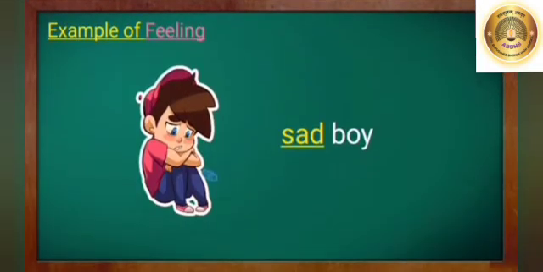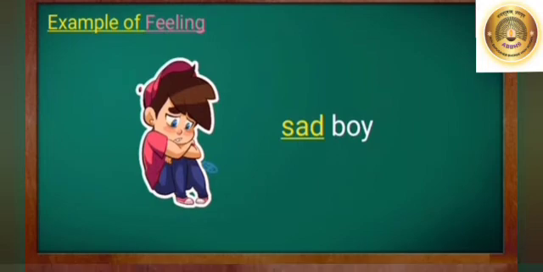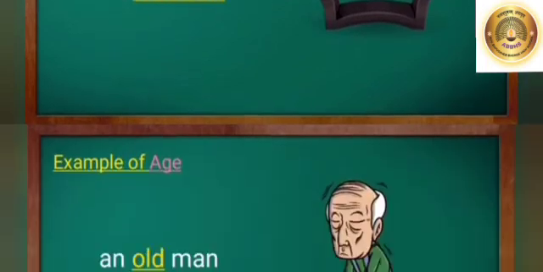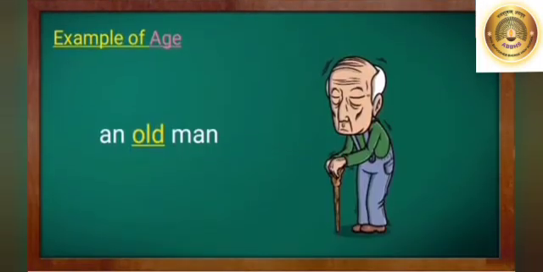A sad boy. The word sad is describing the feeling of the boy. A wooden table. Here the word wooden is describing the material of the table. An old man. Here the word old is describing the age of the man.